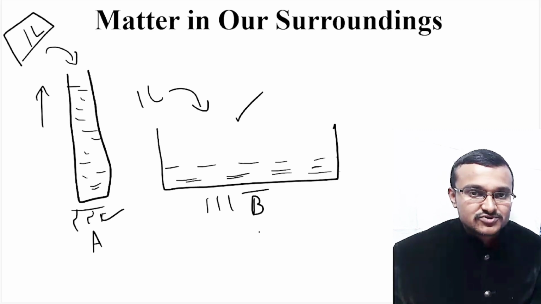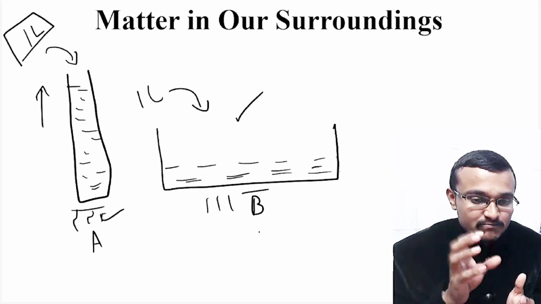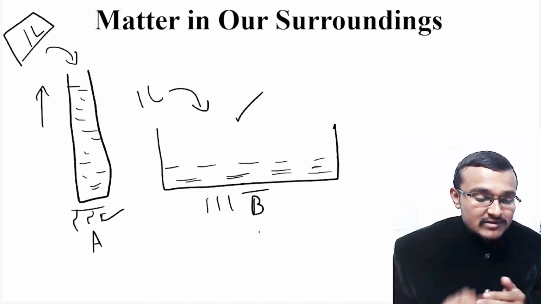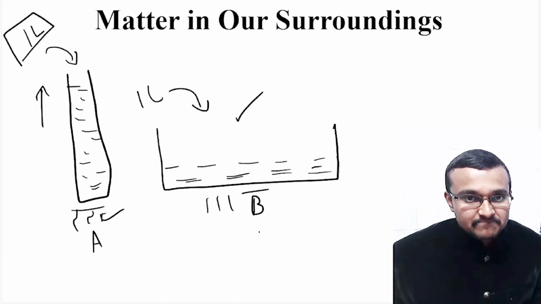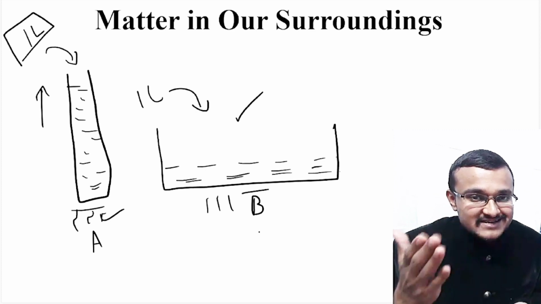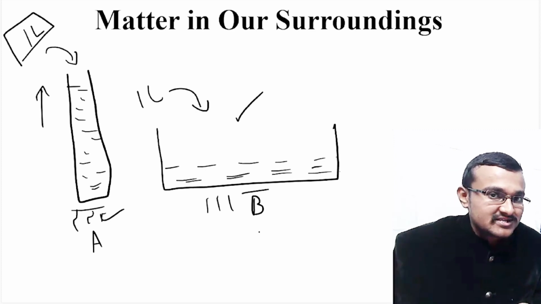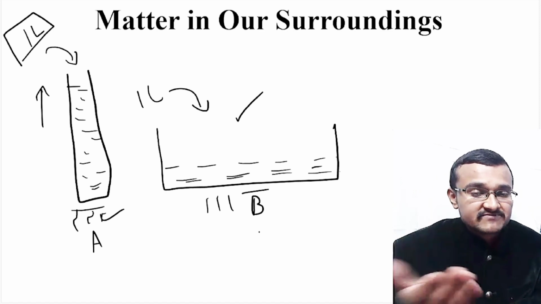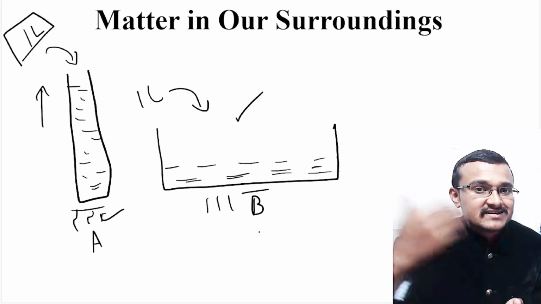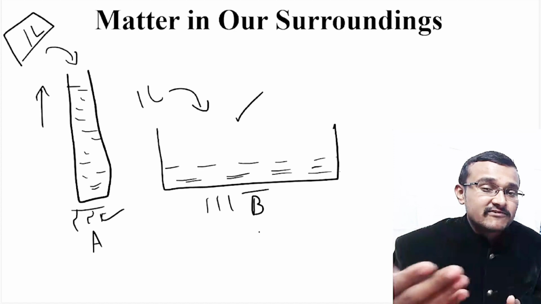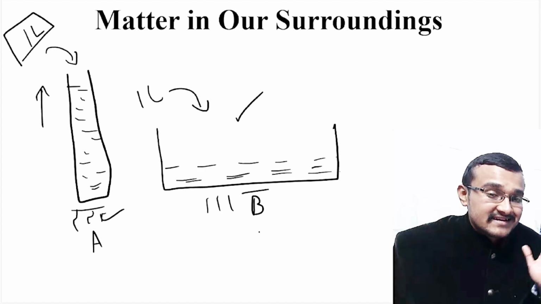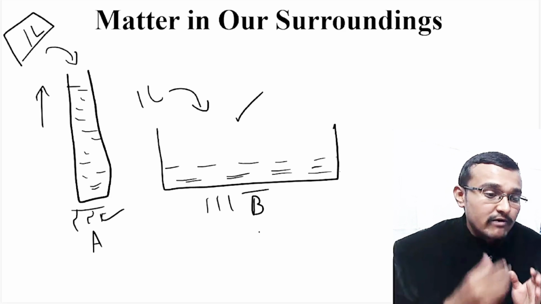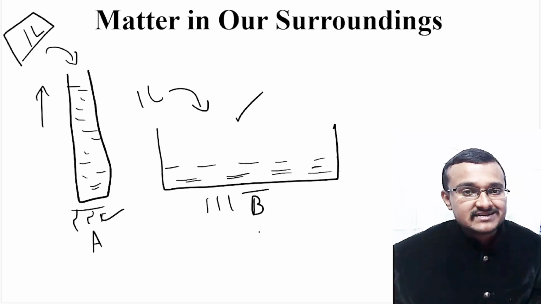So this also proves that surface area is important for the rate of evaporation. That means how fast evaporation happens, that is, in how much time evaporation happens. That is the rate of evaporation, and it increases with increase in surface area, decreases with increase in humidity, and increases with increase in wind flow. So all these three factors you should remember, to know how evaporation of a liquid is affected.